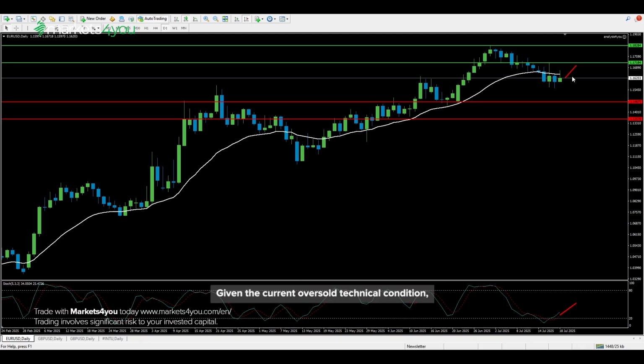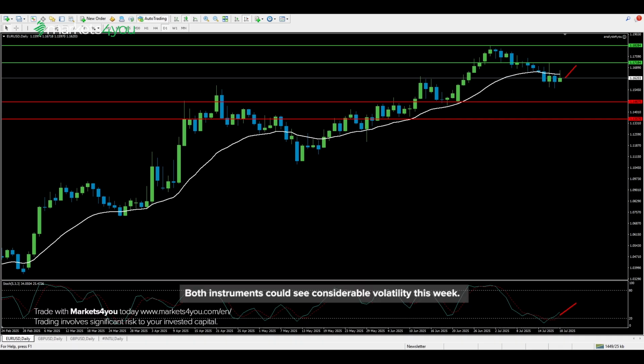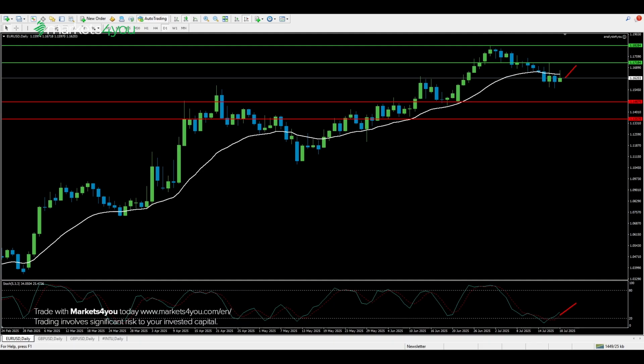Given the current oversold technical condition, any dovish signals from the ECB or hawkish tones from Powell could accelerate the downside movement. Both instruments could see considerable volatility this week. Traders should be particularly cautious during Tuesday's Fed Chair Powell speech and Thursday's ECB decision, as these events can cause sudden movements and potential technical breakouts.